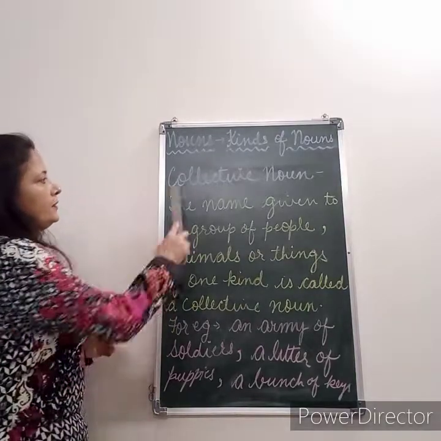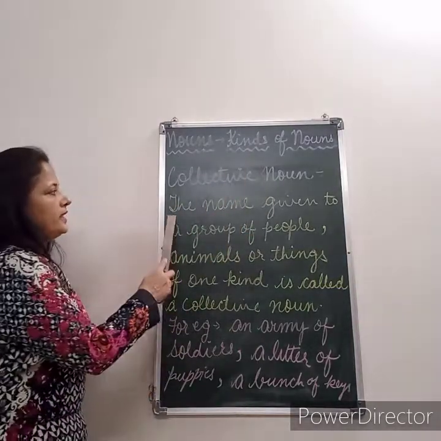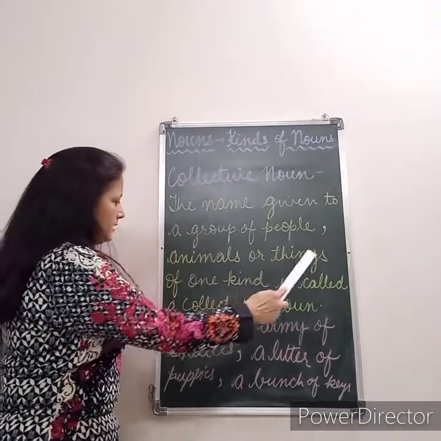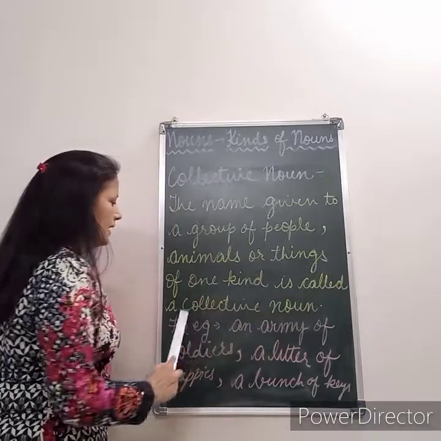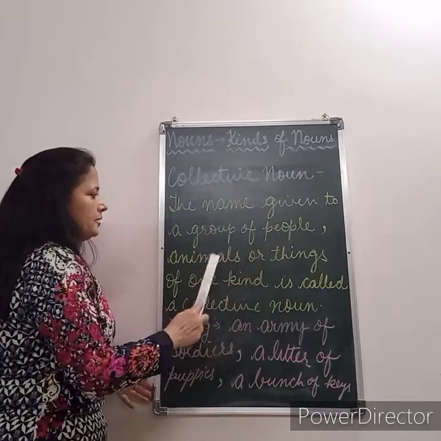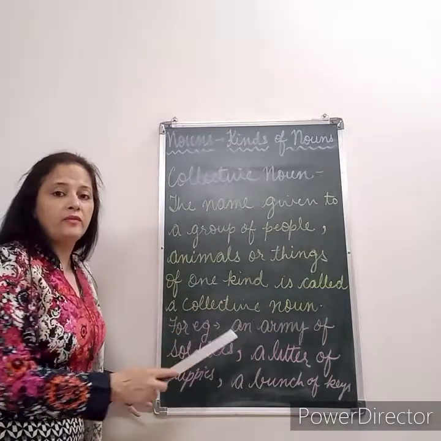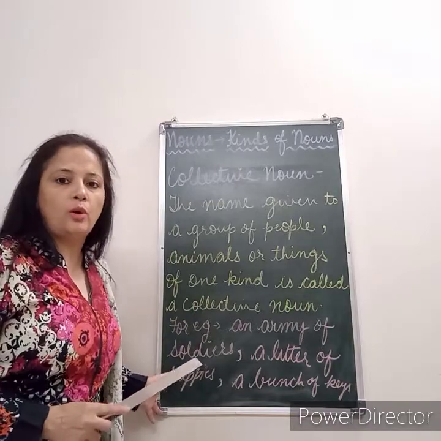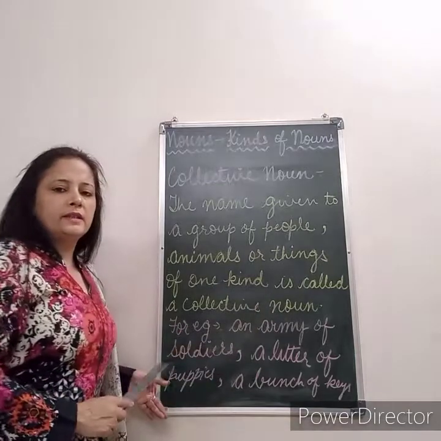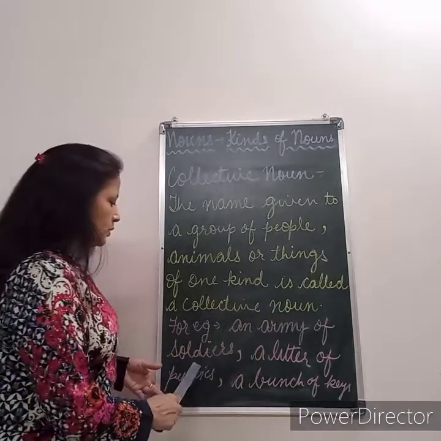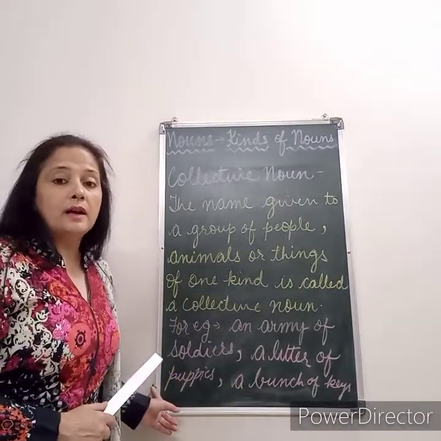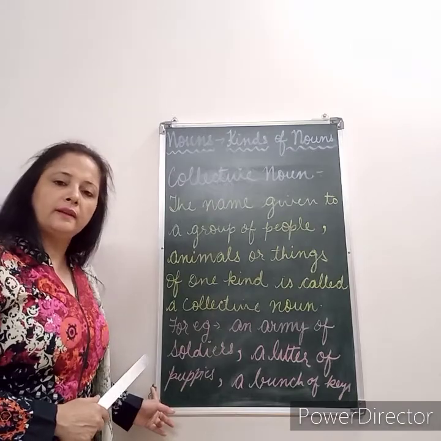Now the next one, the collective noun. Now what are collective nouns? Collective nouns are the name given to the group of people, animals or things of one kind. I repeat, the name given to a group of people, animals or things of one kind. When we term it as a collection of one kind of things, people or animals, it is called a collective noun. For example, an army of soldiers. Now it is an example of a group of people, an army of soldiers and a class of students. So they are the collective noun.